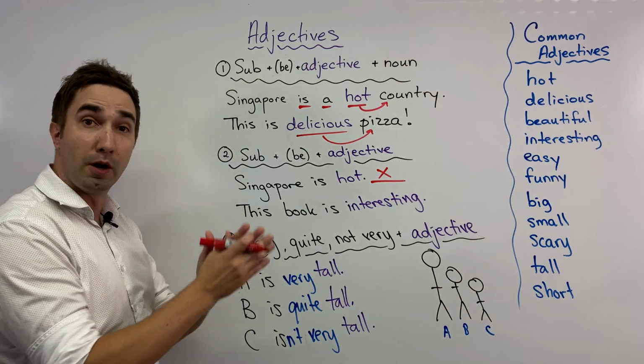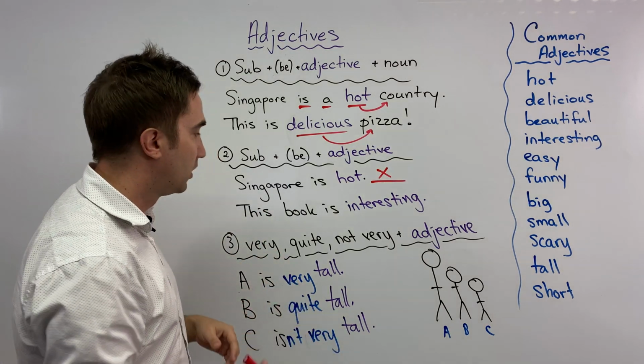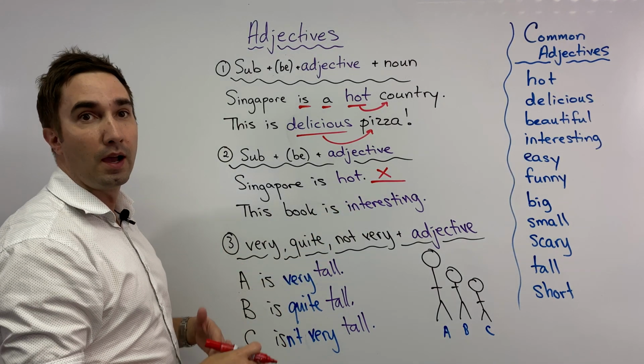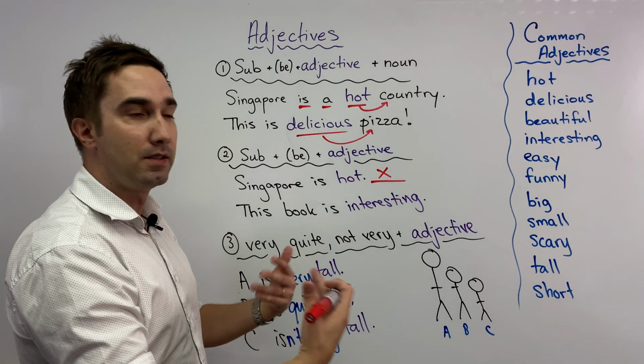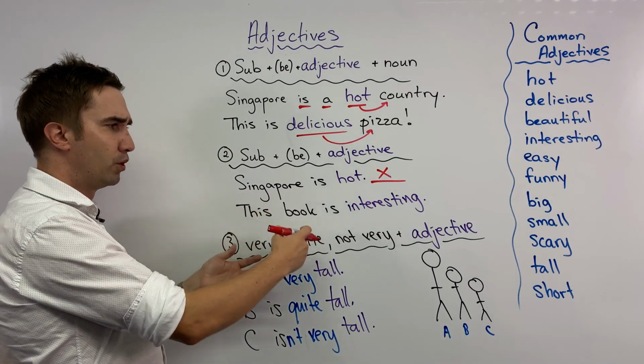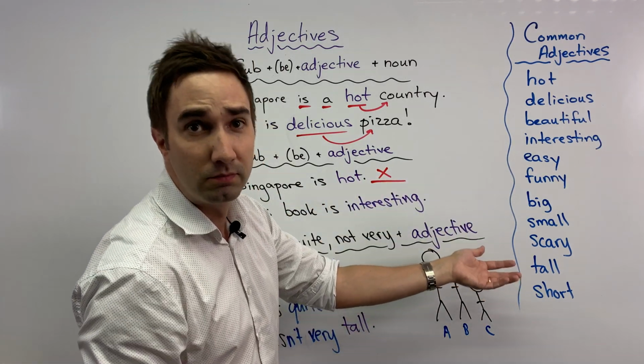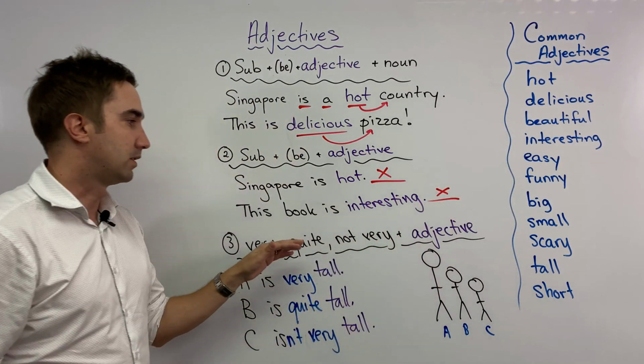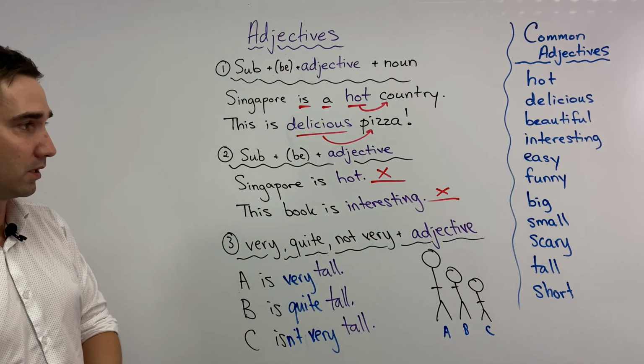Or maybe I'm talking about a book. I'm reading a good book, and I can say this book is interesting. I don't say this book is interesting book, right? I don't need to put the noun here, okay? So I can say this book is interesting.